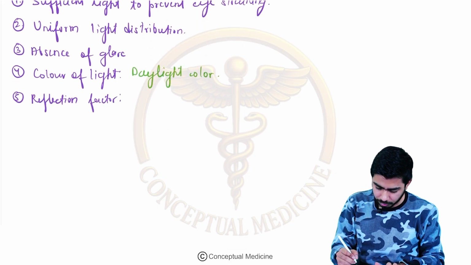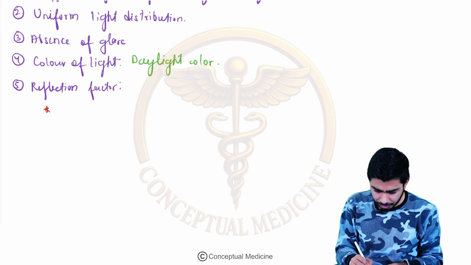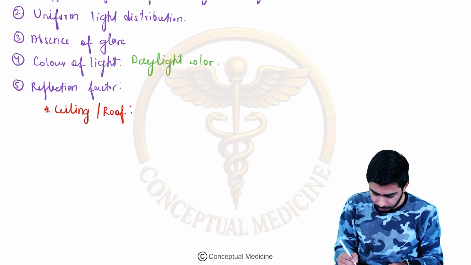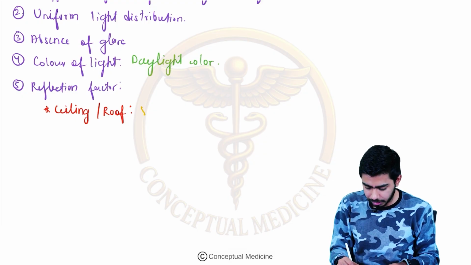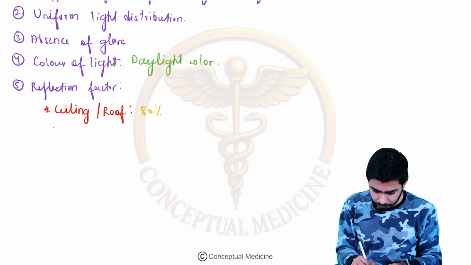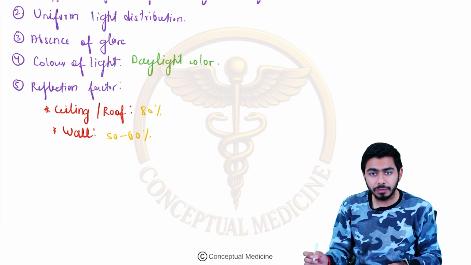In a room we shall obviously have different surfaces. For example, the ceiling or roof, whatever you want to call it, should have 80% of the reflection factor. The wall should have around 50 to 60% of the reflection factor.